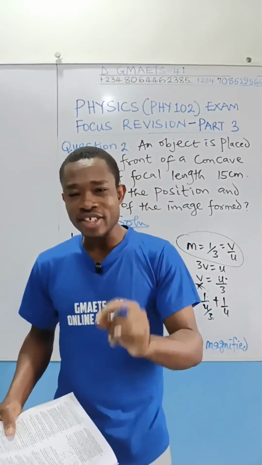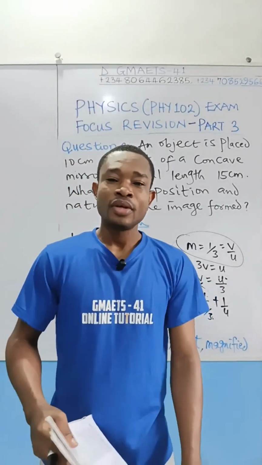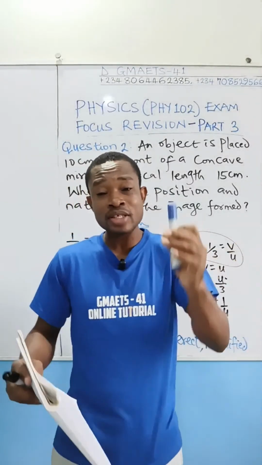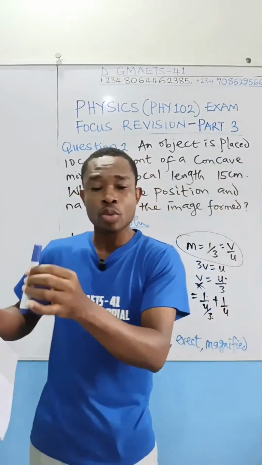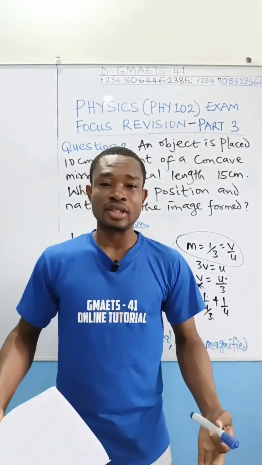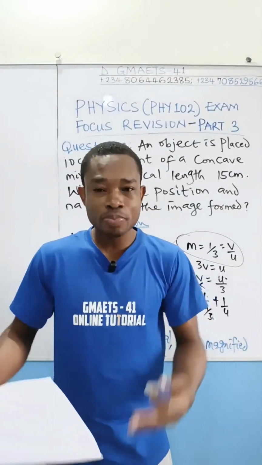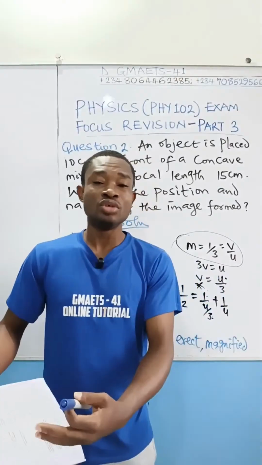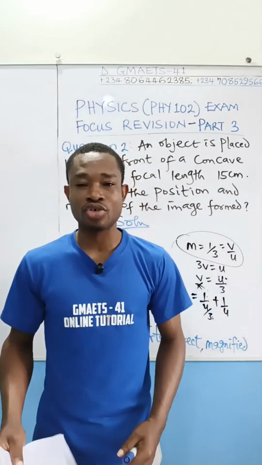Because of that inverted, that option is wrong. Because like I explained here, under that condition, for the pencil to be placed between the mirror and the focal point means that the object position is less than the focal length. And there is no way in that position the concave mirror will produce an inverted image.